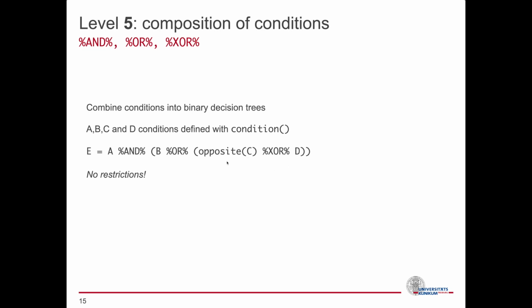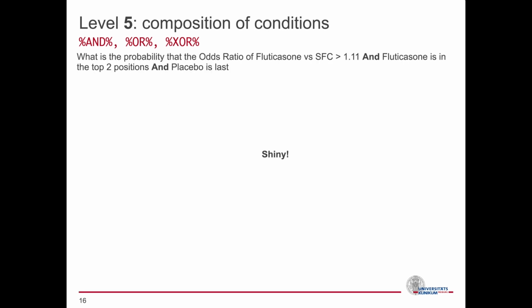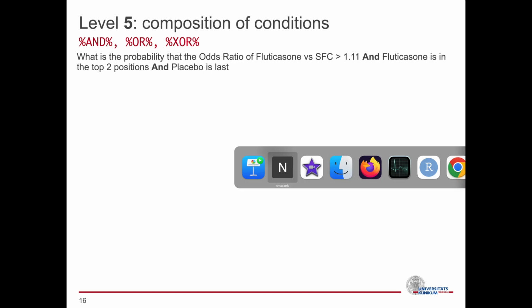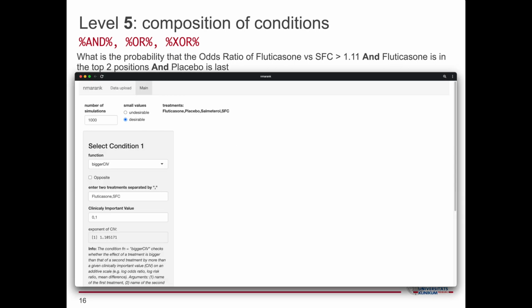AND demands both the left and right parts to be true, OR just one, and XOR strictly one part has to be true. Since this can seem a bit complicated, I suggest using NMA rank Shiny that takes care of the syntax for us. So let's combine some of the previously mentioned questions and some more.